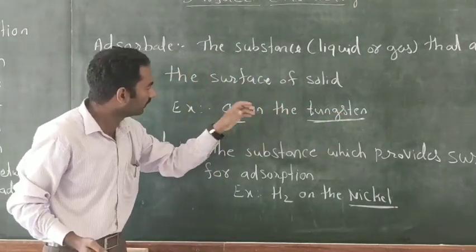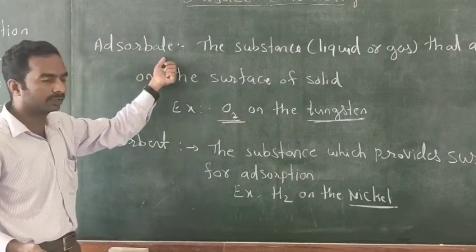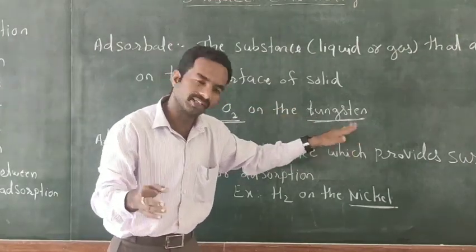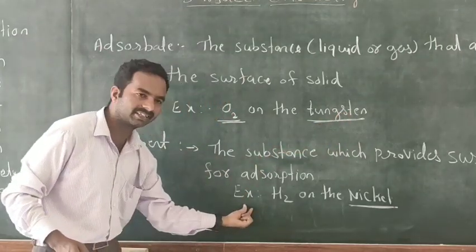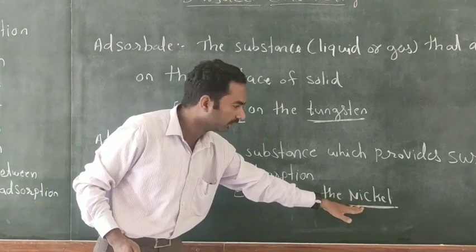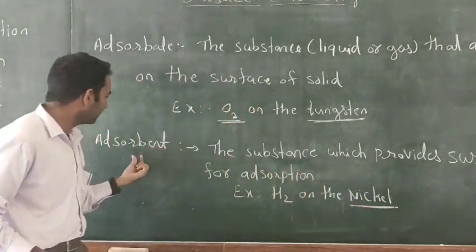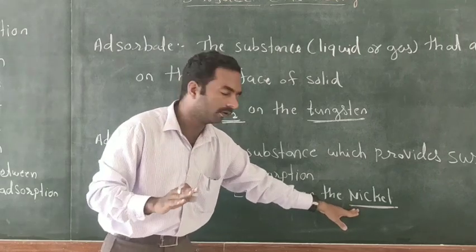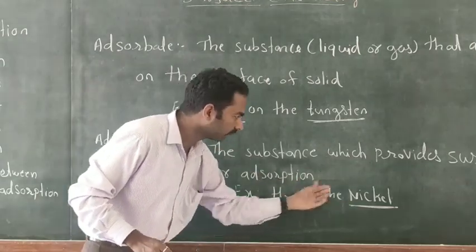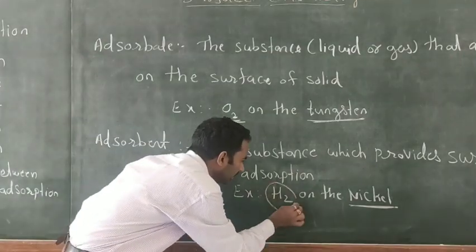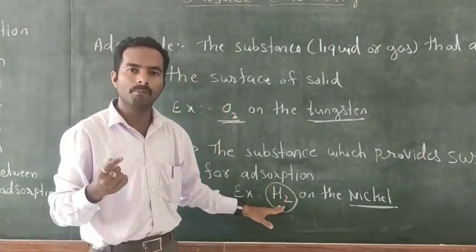Similarly, consider another example, hydrogen on the surface of nickel. Here nickel is considered as adsorbent because it provides a surface for adsorption of hydrogen, and hydrogen is considered as adsorbate.